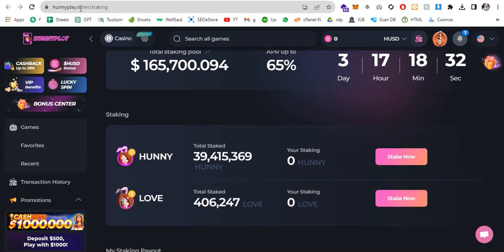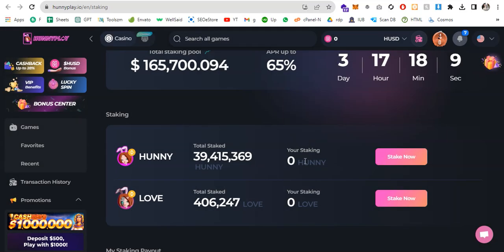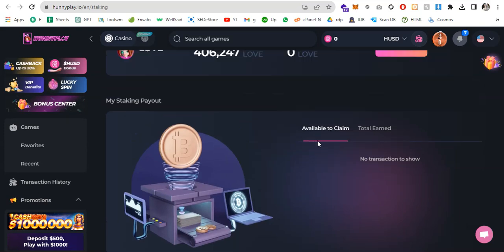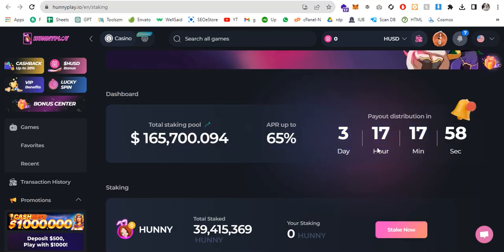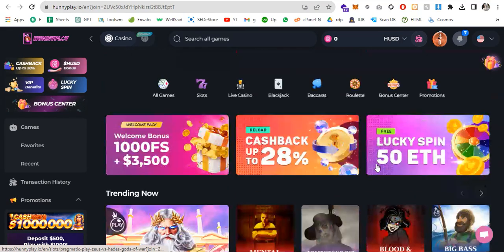This is honeyplay.io/staking. The total staked is mentioned here, 39 million, and the total staked love tokens are mentioned here. You can see my staking is 0 because I just signed up. If you click on stake now, you have to enter the amount and click on confirm, and your token will be staked. You can stake honey and you can stake love. If you scroll down, you can see the stakes payout. This is the payout machine. You can pay out from here, and the payout countdown is also mentioned here and is ticking. Let's go back to the home page.